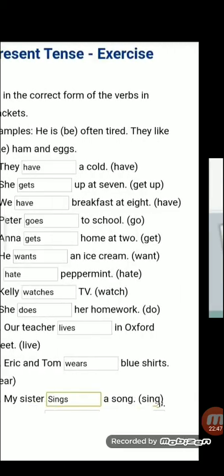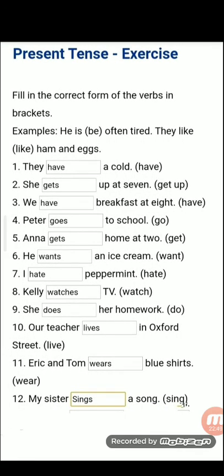Now children, we will do with some little exercise so that this cloud of confusion is cleared. Right? Let's get started children. First we will do simple present tense. Right? Simple present tense में जो brackets में जो words दिए हैं, these are the base form. कुछ base form change होते हैं और कुछ forms नहीं change होते हैं.